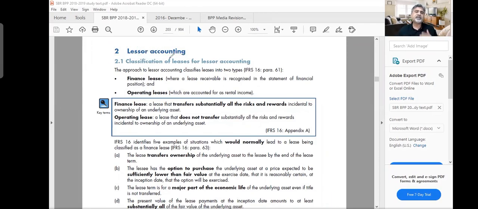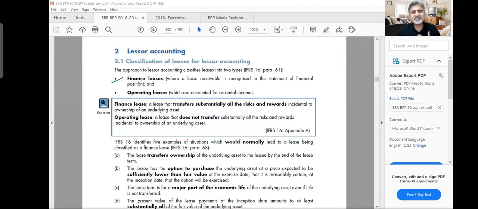Lessor accounting means the accounting from the perspective when you are giving out equipment for lease. You are not taking equipment on lease, but you are giving out equipment on lease. So in lessor accounting, we use the same two terminologies, finance lease and operating lease. These are the terminologies we use in IAS 17 as well. Remember that under the new standard IFRS 16, for the lessee you have the word lease and the word contract, which is also called service contract. For the lessor, you don't call it lease or contract, you call it finance lease and operating lease. And these are the same terminologies we used in IAS 17, the previous standard.